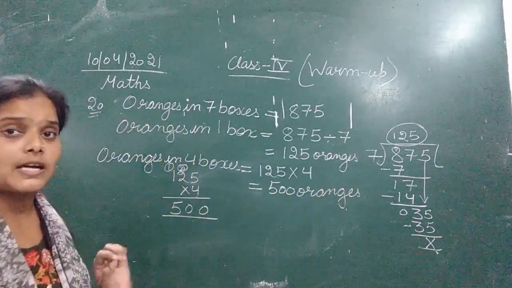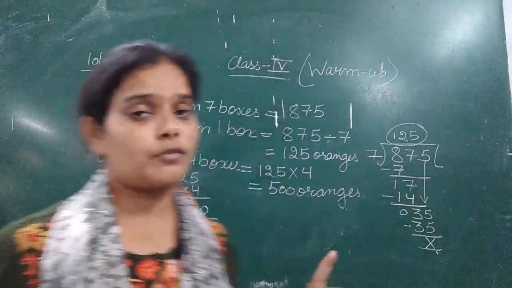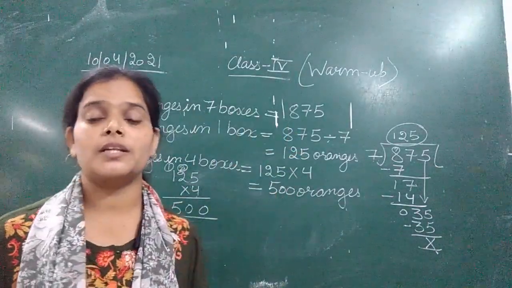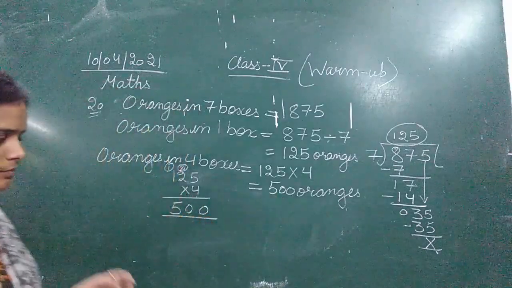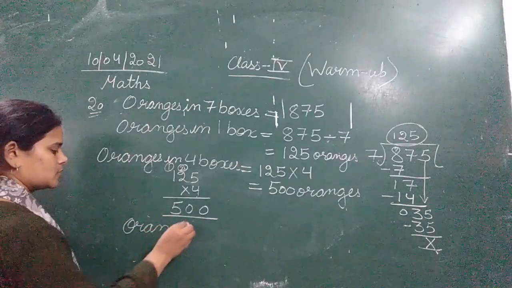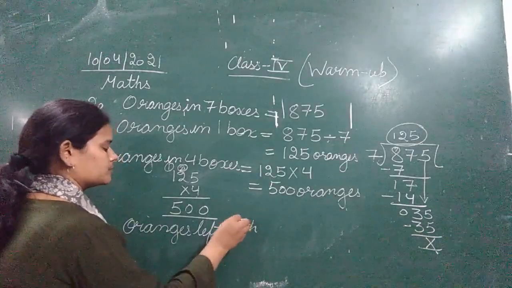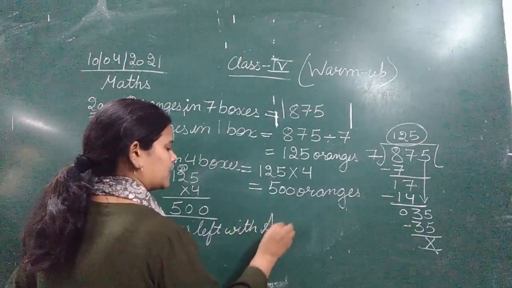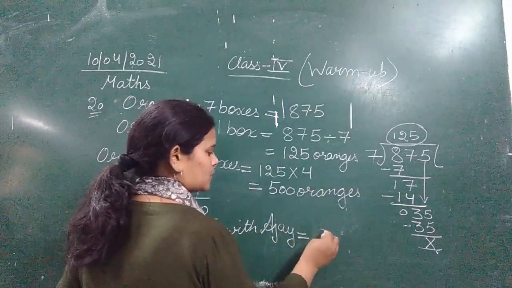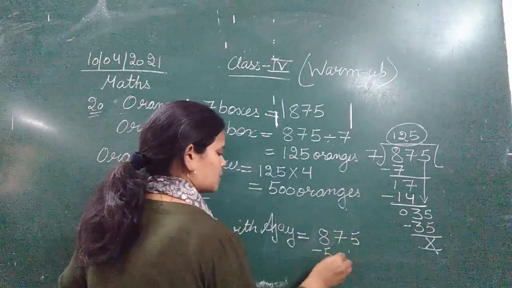Now question, the last line was that how many oranges are left with Ajay. So देखिए number of oranges was this, and this much oranges are being bought by Supriya. So now we need to calculate the number of oranges left. Oranges left with Ajay. Okay, so that we will calculate by subtracting oranges bought by Supriya from the total number of oranges. So 875 minus 500.